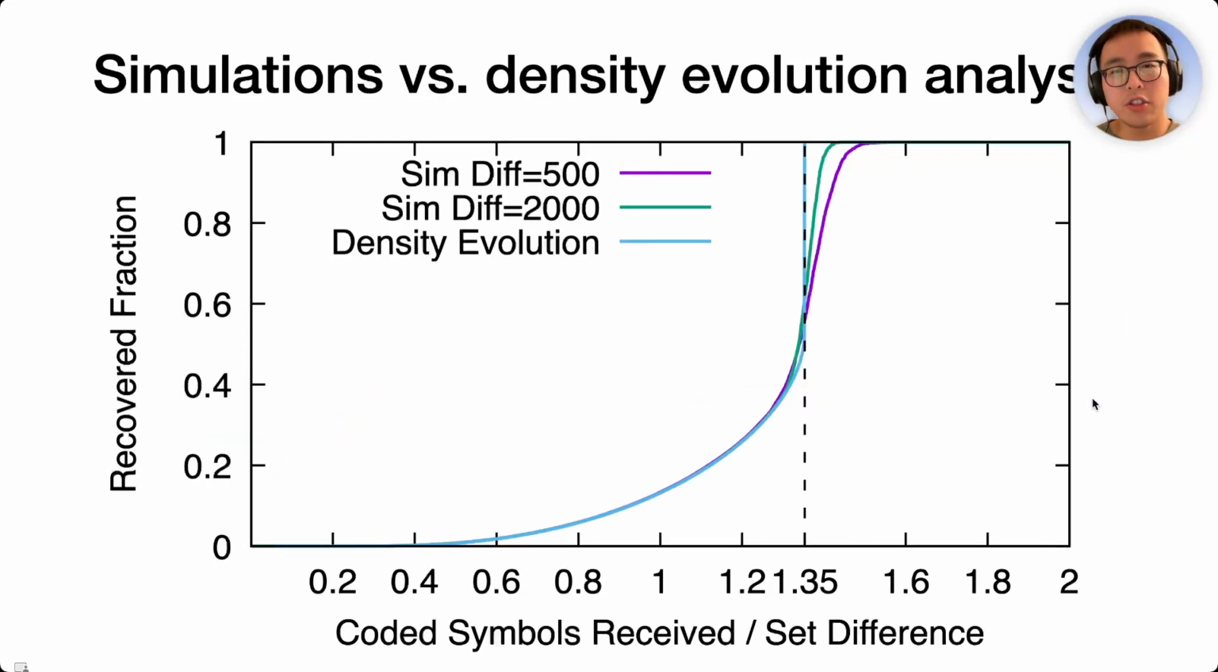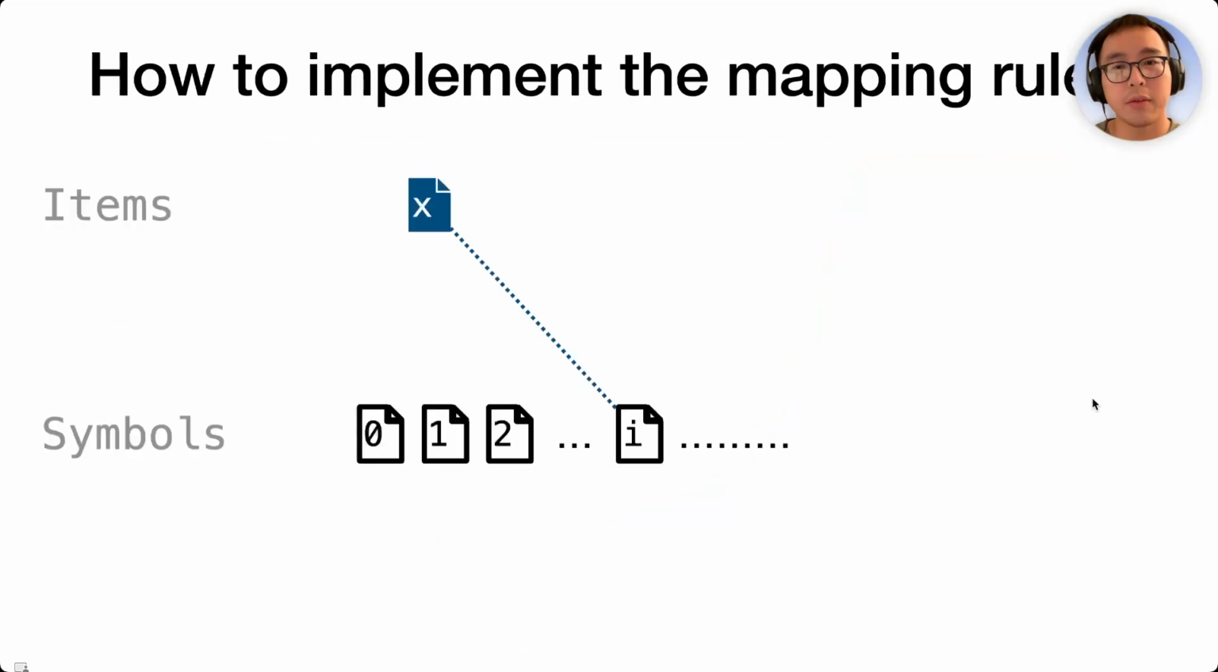The theorem also shows the progress of decoding as Bob receives more symbols. Again, we can compare the theory and the simulations, and they align very well. Okay, now we know what the mapping probability rho i must look like.